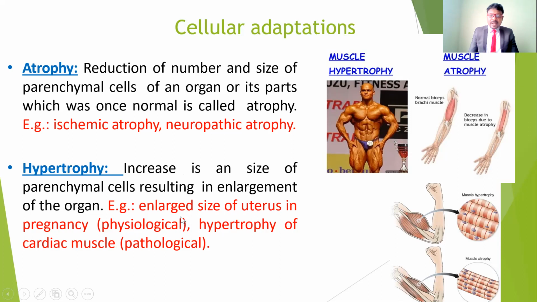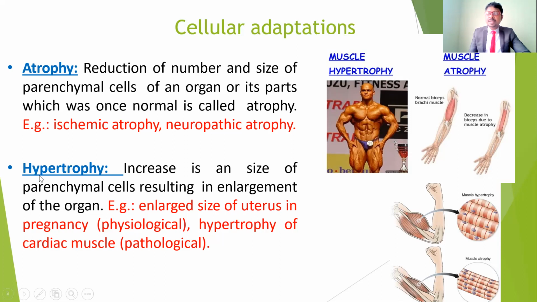Another example is the enlarged size of the uterus in pregnancy. That is physiological. Normally, after getting pregnant, the uterus size increases, but that is a normal increase in the size of the cells. So that is a physiological change. But hypertrophy of the cardiac muscle is a pathological one. That means we have some abnormality in the cardiac function, such as abnormal cardiac rhythm or abnormal heartbeat. There is a chance of getting hypertrophy in the heart muscles. So it is a pathological condition.